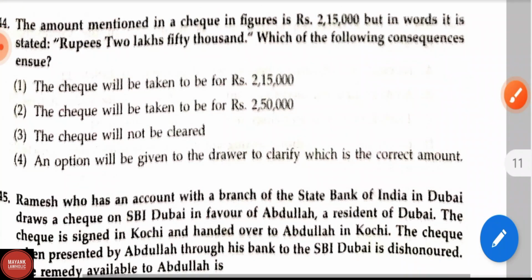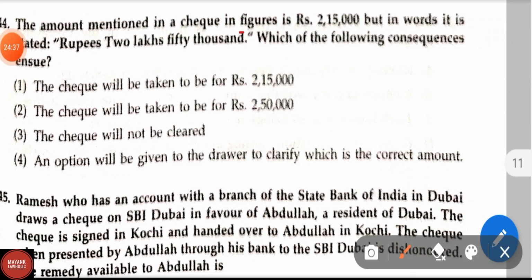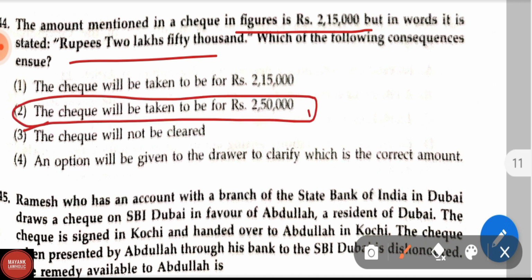Now let us see question number 44. The amount mentioned in a check figures is rupees 2,15,000 but in words it is stated rupees 2,50,000. Which one of the following consequences ensue? Here the check will be taken to be for rupees 2,50,000.